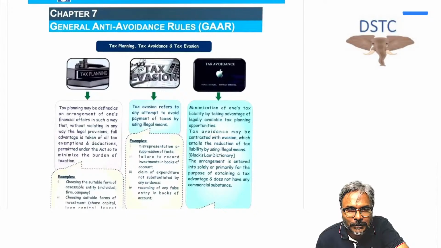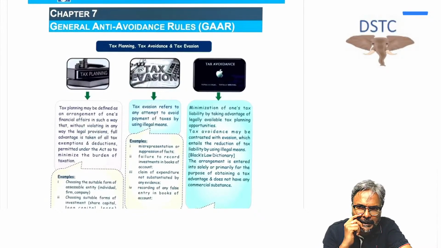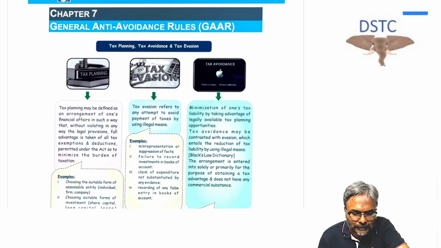So, students, the topic on general anti-avoidance rule. Now, this is again a very important topic, and in all probability, this should hit your examination in this attempt. There are multiple levels of questions targeted in this topic, and you need to identify the question. Obviously, identification is not something you need to worry about. The questions are outright, but I'll categorize them.